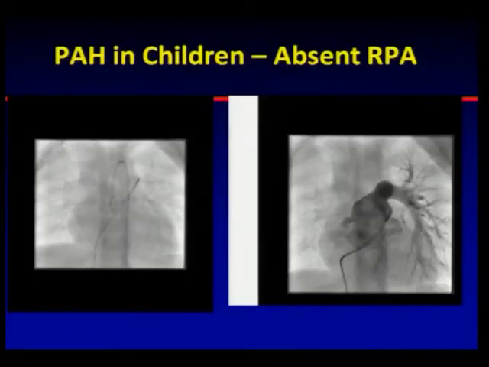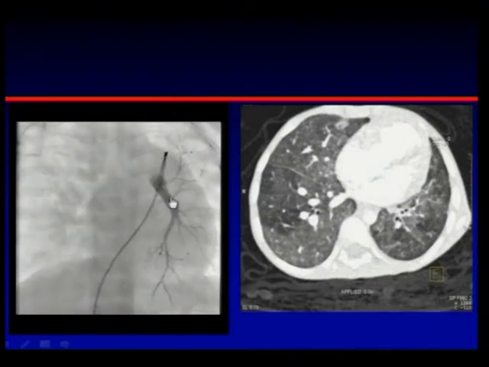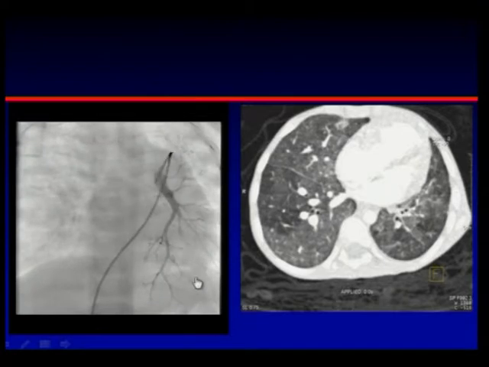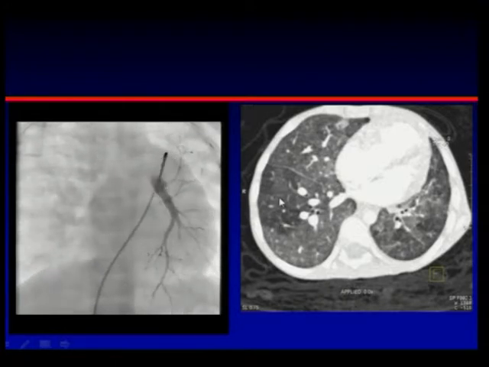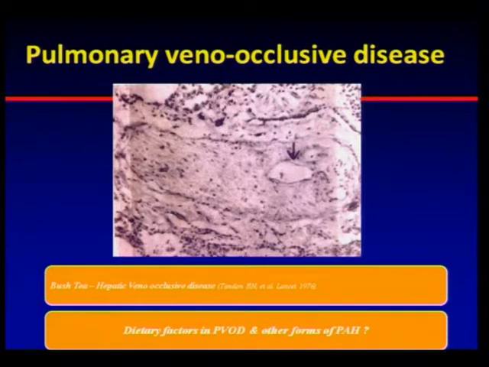So some of these things do happen, like the absent RPA, and very rarely we find patients with absent pulmonary veins. You can clearly make out the pulmonary veins on the left side are absent, and this is the angio of the patient. You can see the pulmonary artery is filling slowly, but no pulmonary venous filling can be seen. So this patient will last only a few months from diagnosis, but you can see the intense pulmonary venous hypertension. And pulmonary veno-occlusive disease, this is one reported from our center.